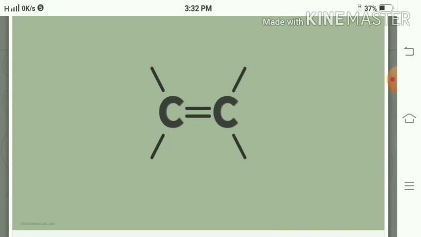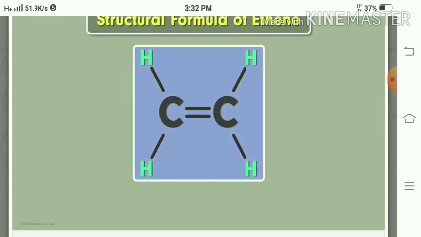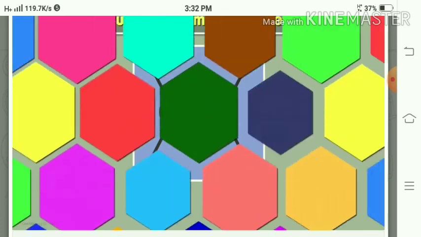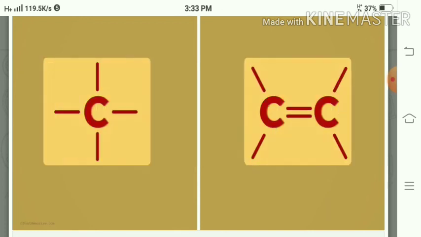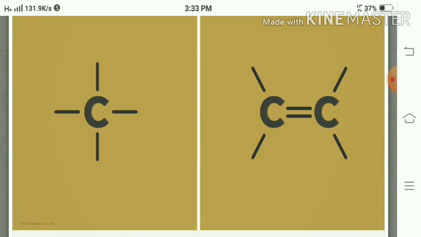Now write the structure of ethene. C double bond C. As every carbon has 4 valency, the remaining valency can be satisfied with hydrogen. So around every carbon there are 2 hydrogen atoms. Thus the structure of ethene will be C2H4. This is the structural formula of ethene, alright.